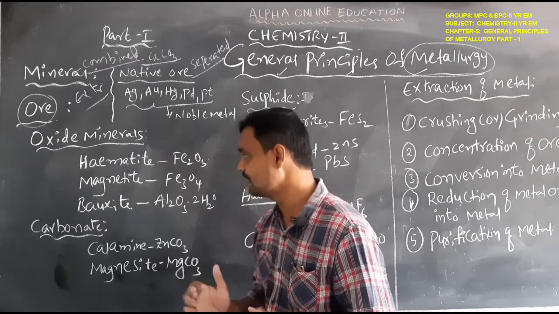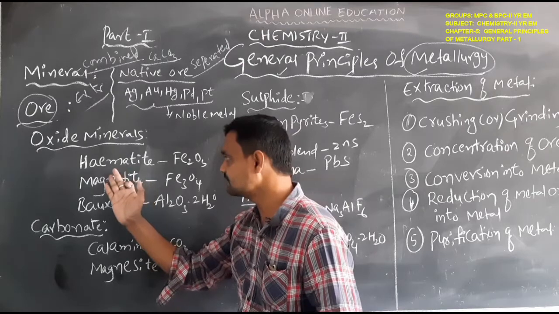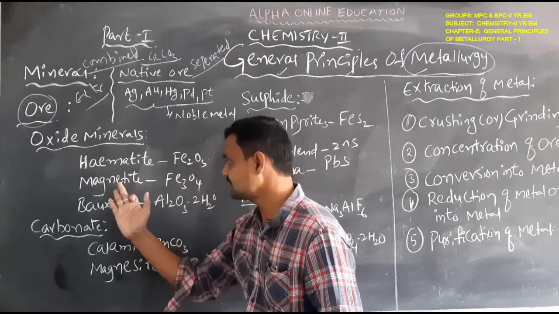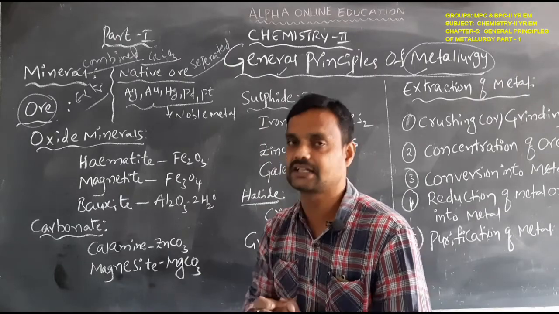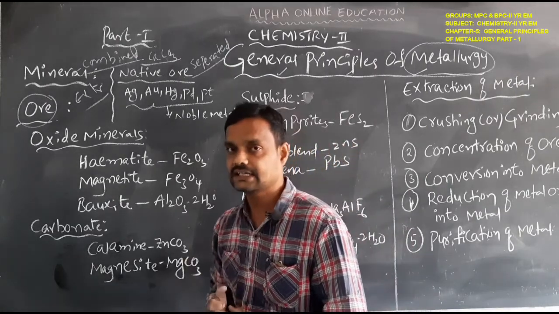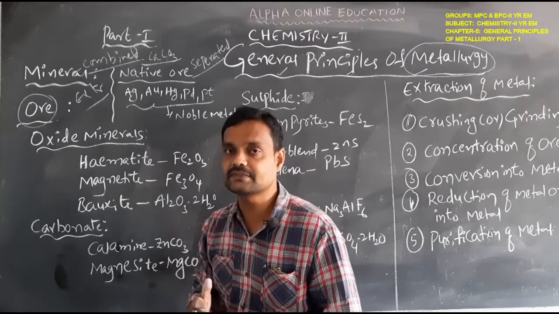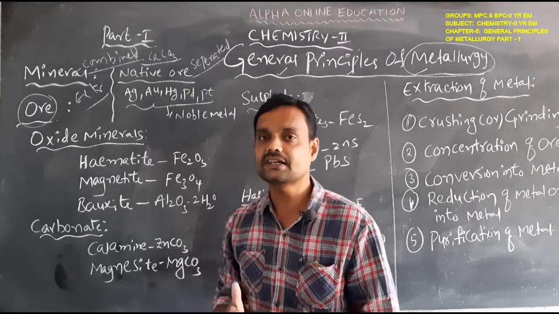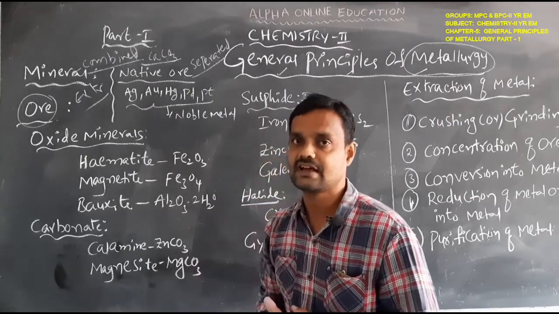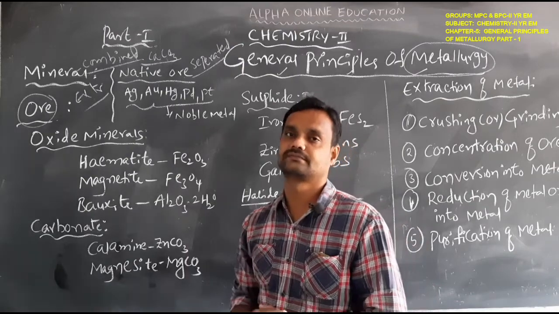Simple example, here we write the two types of minerals. One is hematite, another one is magnetite. These two are the iron minerals. Here, iron can be separated from their mineral in the easiest process, or economically it is the easy process. So that type of mineral will be called an ore.